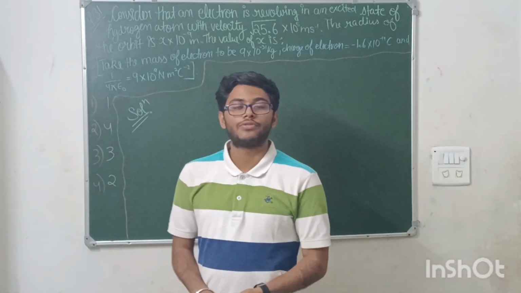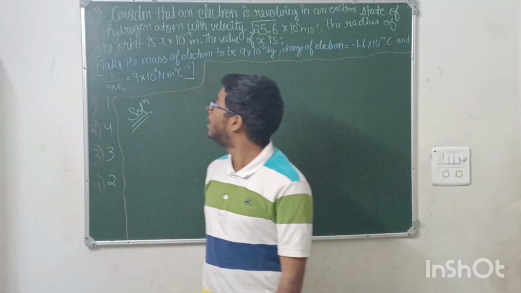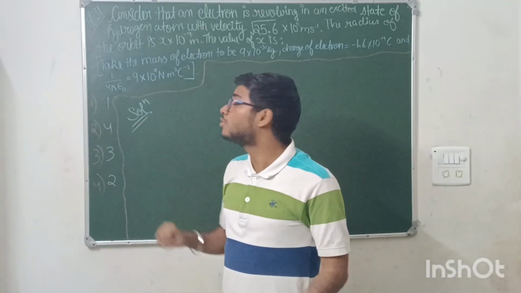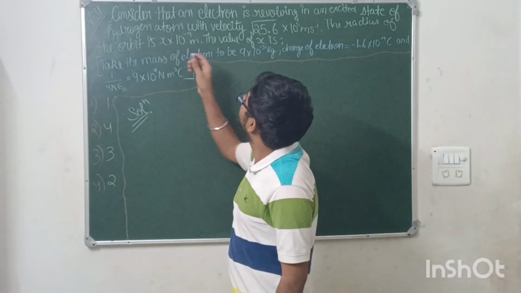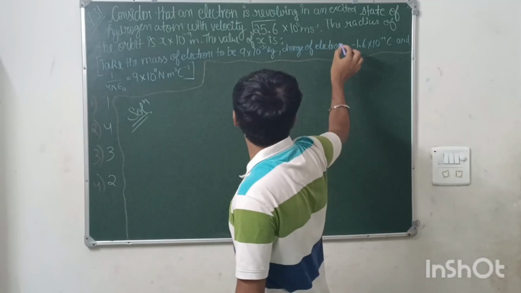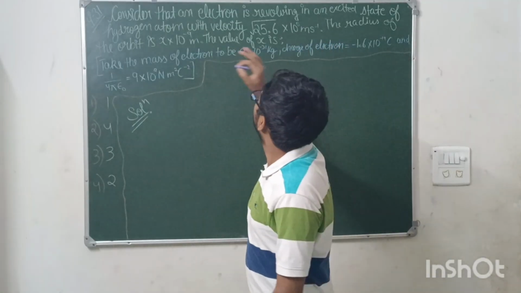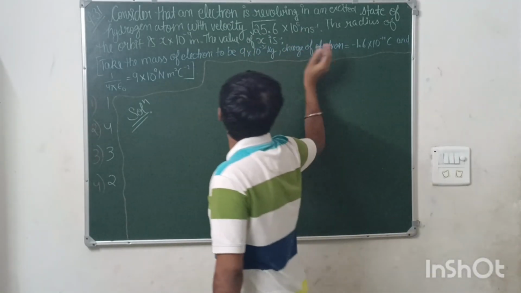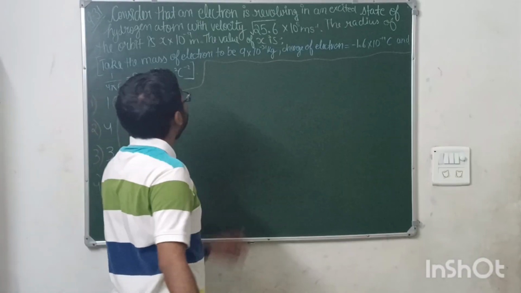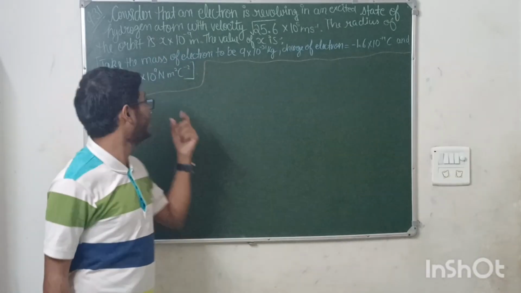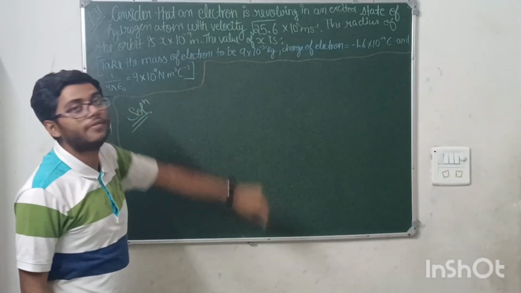The next question is from the chapter Modern Physics, and it is one of the easiest questions of the paper. The question is saying, consider that an electron is revolving in an excited state of a hydrogen atom with this velocity. You need to find the radius of the orbit. The radius of the orbit is in the expression of x into 10 power minus 9. You need to find the value of x.